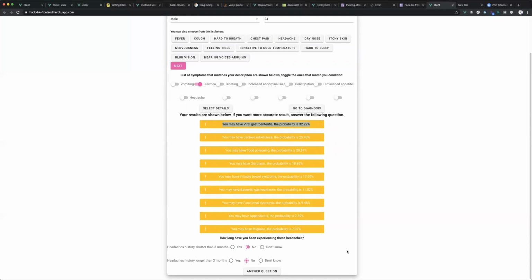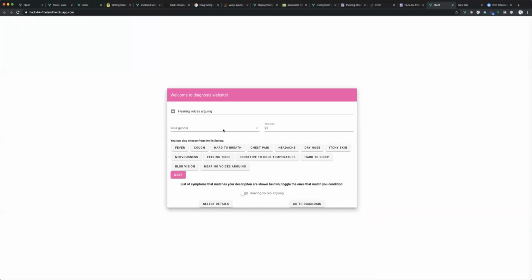And last but not least, we also added features for better accessibility. If you refresh it, you can always choose from the list that we generated. Let's say that you don't feel like typing, and then you can simply click on our recommendations. Similar to what we have, you would have to select your gender, of course. We would have to select our gender for better accuracy. And then let's say that's one of the possible symptoms. If I select that, then I can go to select details.